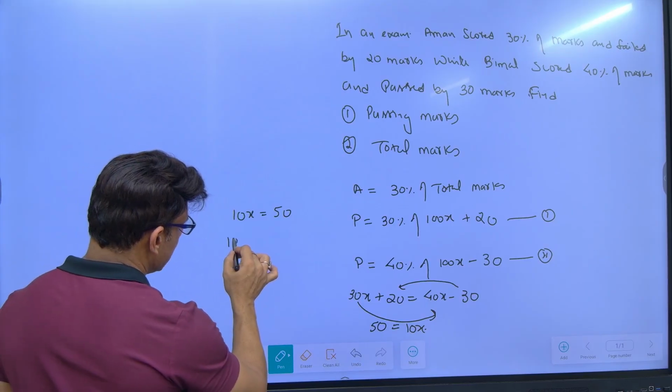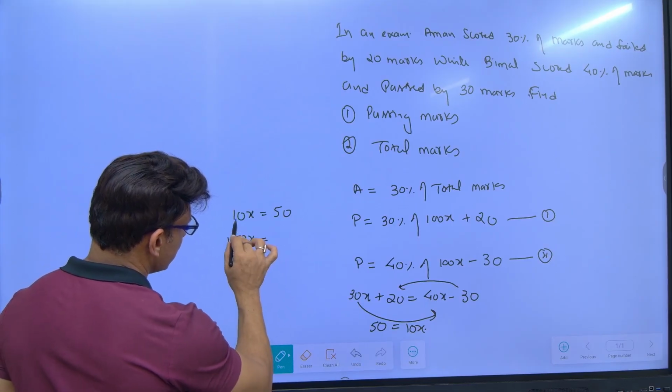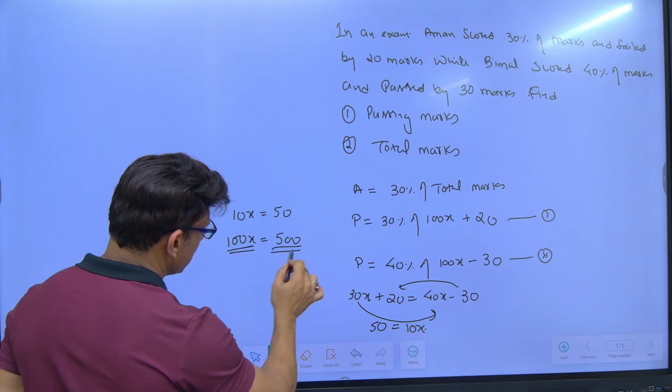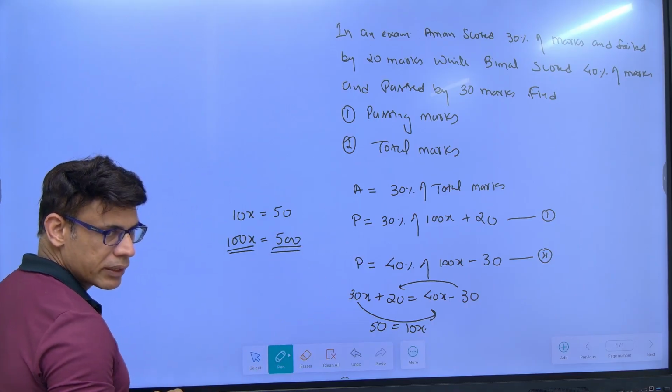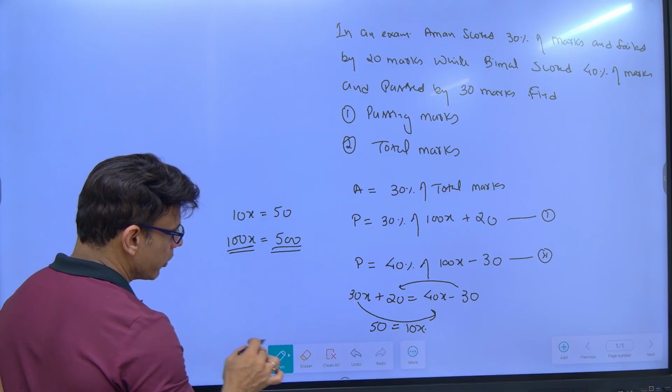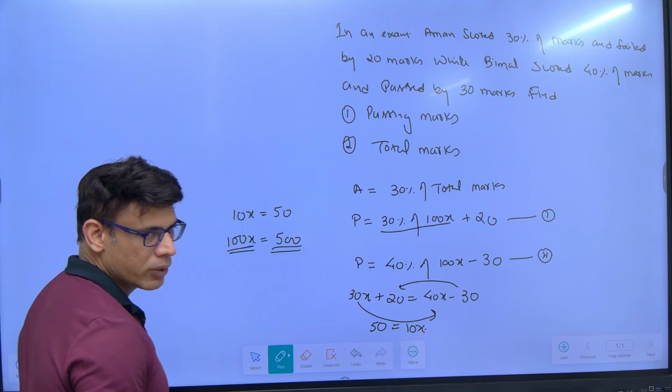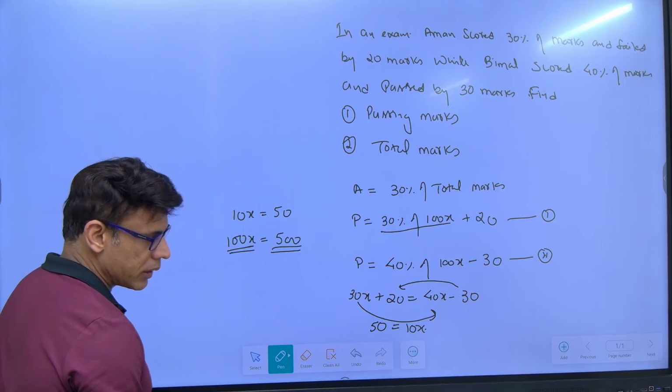So what is 100x equal to? One more zero, so it is 500. But 100x is your total marks. So total marks is what? 500. And I also have to find out passing marks. So passing marks is what? 30% of 100x plus 20, or 40% of 100x minus 30.